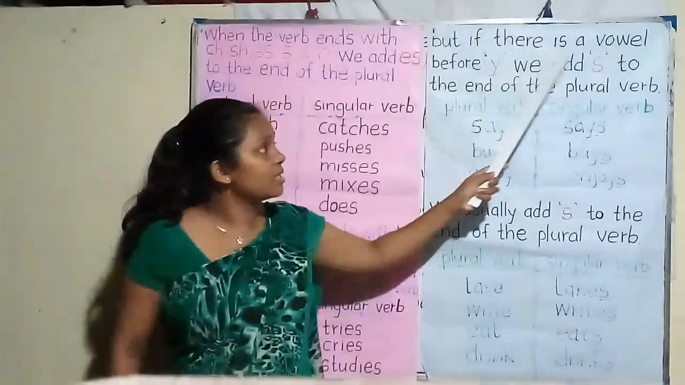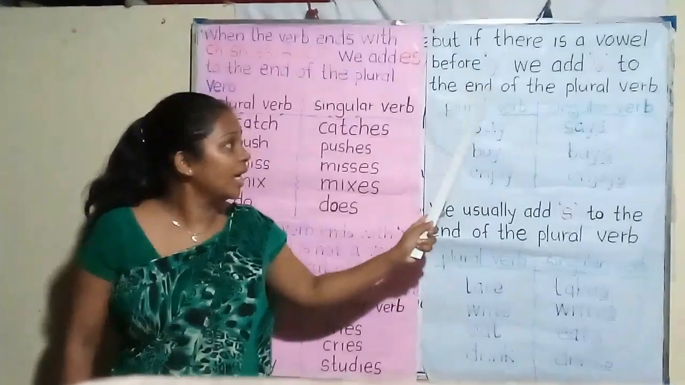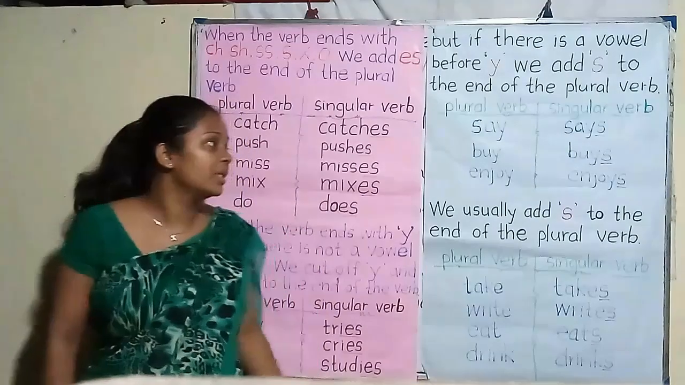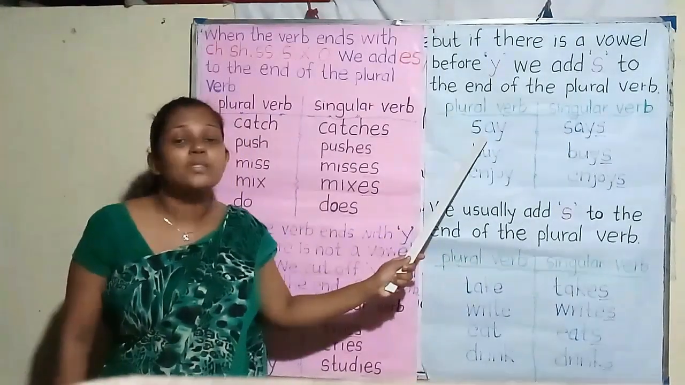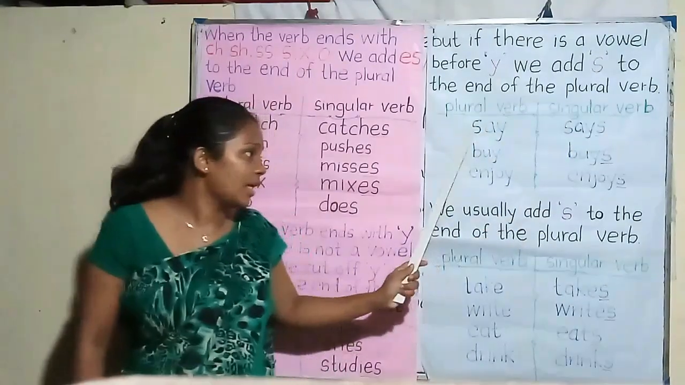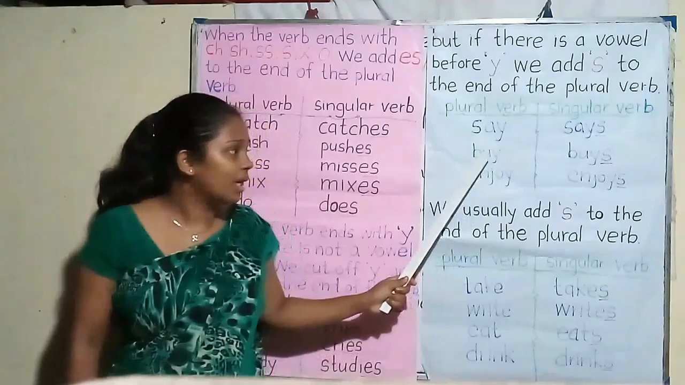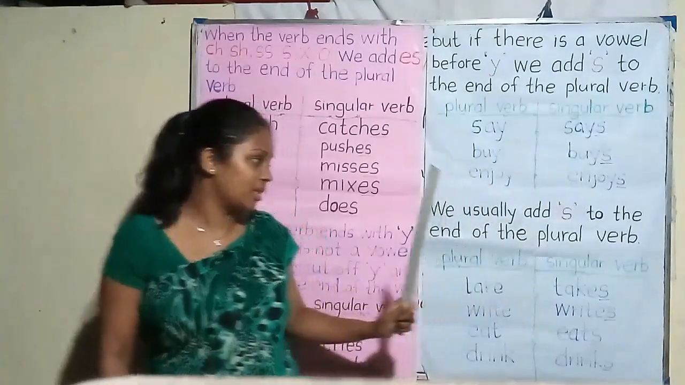But if there is a vowel before Y, we add S to the end of the plural verb. Here the last letter is Y. Before Y we can see a vowel. So we just put S. Say, says. Buy, buys. Enjoy, enjoys.